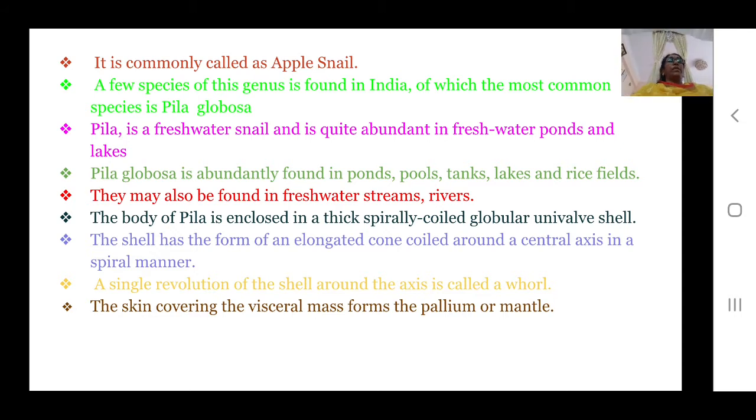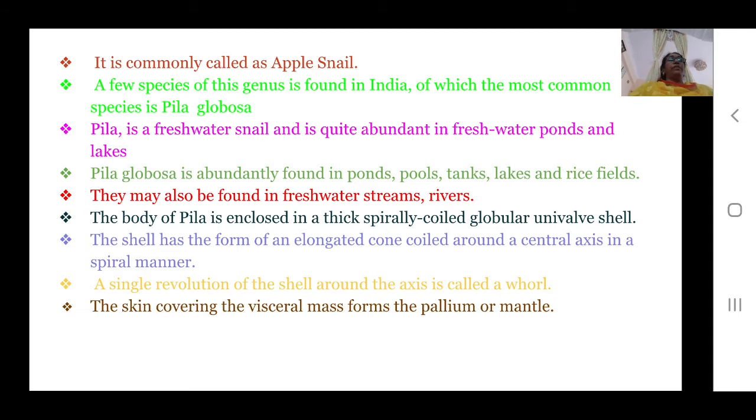Mollusca is a phylum in the invertebrate group. Mollusks are invertebrates, which means they do not have a backbone or vertebral column. Pila belongs to the phylum Mollusca.